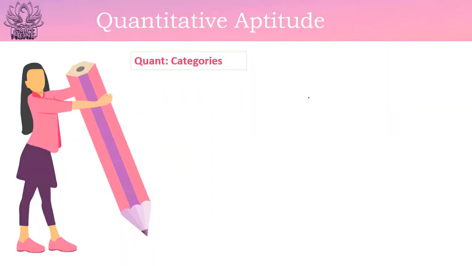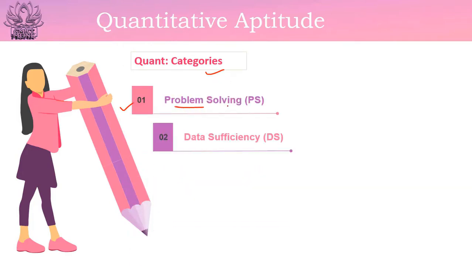So we would see quantitative aptitude. What are the categories in your quant? One would be problem solving, and the second would be data sufficiency. In problem solving you would be given a problem and you will have to solve that question and get some value as your answer. There will be 5 options and you have to pick one option based on what you have solved.